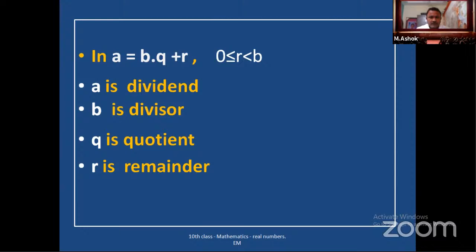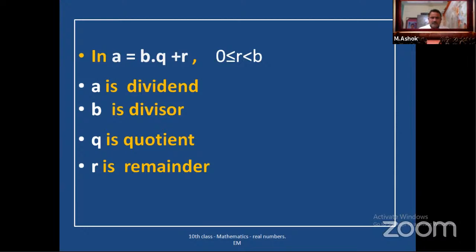Whenever you require, just copy the slides whatever I am telling, and after completion of this class, practice the example sums and exercise sums you have in the textbook, and ask your teachers if you have any doubt. If you follow in this way, only then can you understand the topics I tell here.